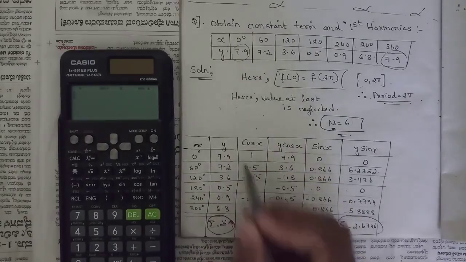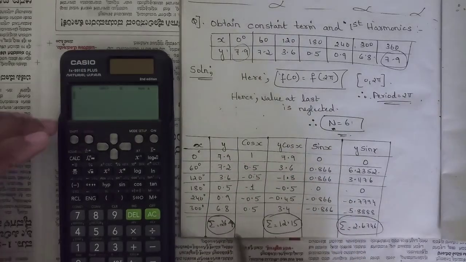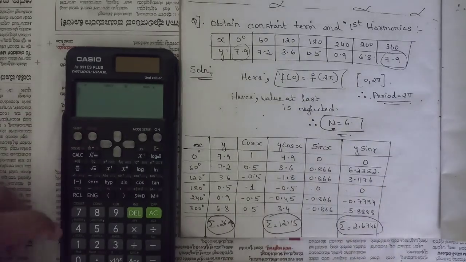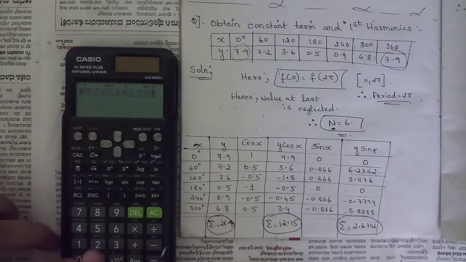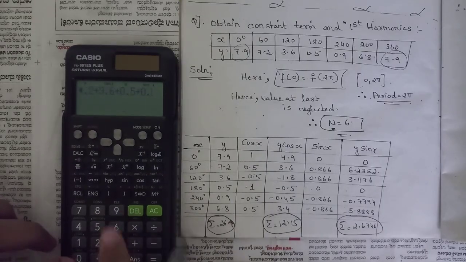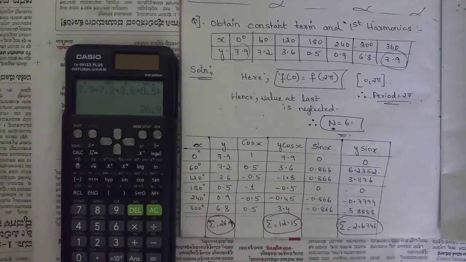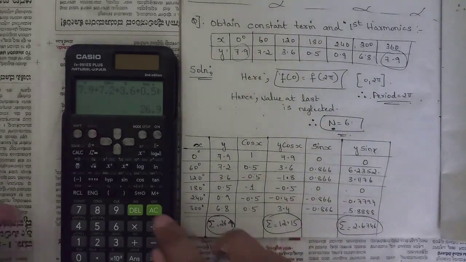So what answer do we get? 26.9. Let's check it once again: 7.9 plus 7.2 plus 3.6 plus 0.5 plus 0.9 plus 6.8. Yes, we got 26.9.